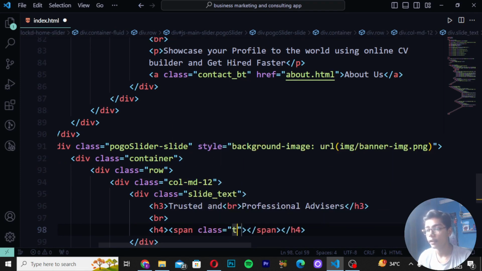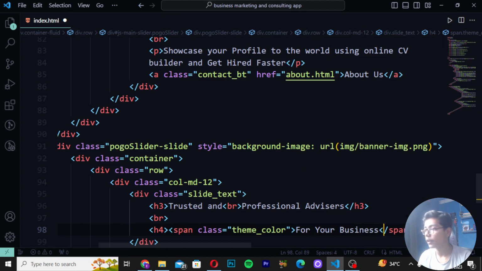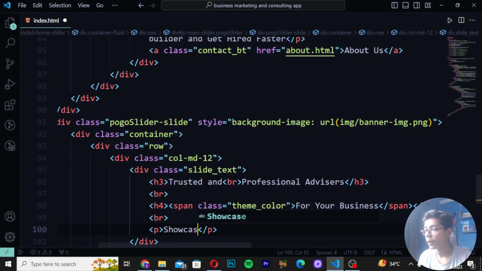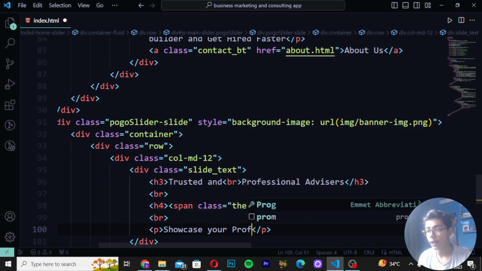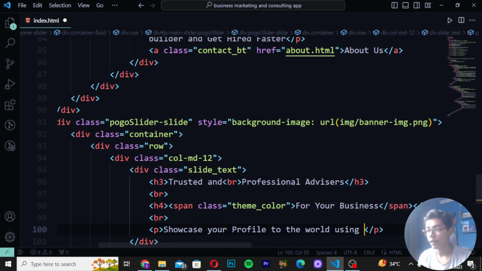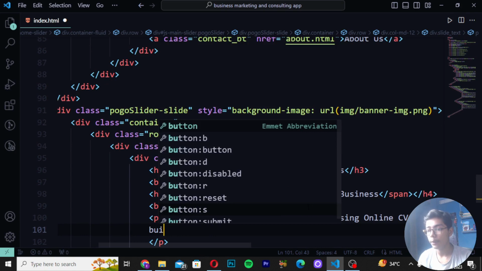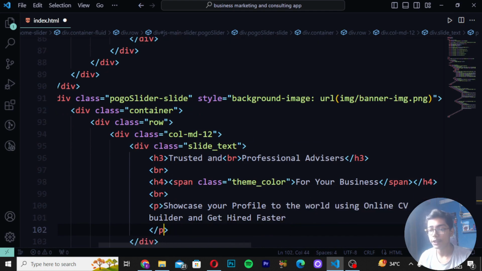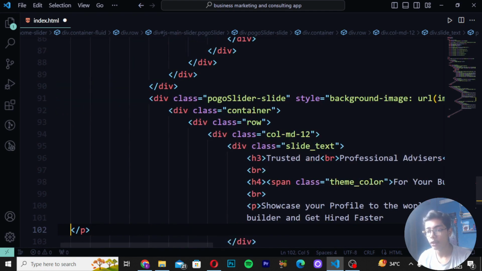Then you have to create class theme color. Then you have to write here For your business. So here I will be writing that. Then you have to move down after the h4 br tag, p tag, and I will be writing Showcase your profile to the world using online CV builder and get hired faster. So when you're done with that, take this close p tag at the top here.